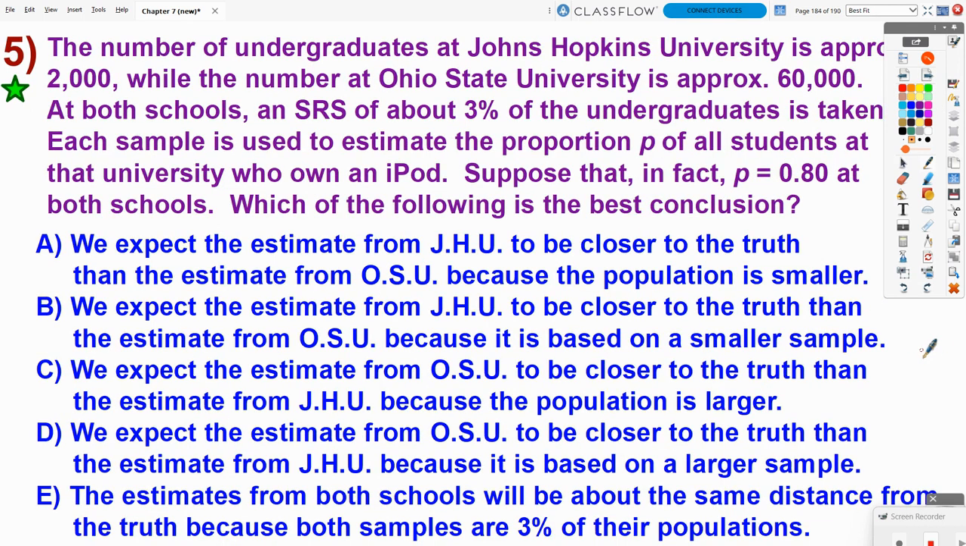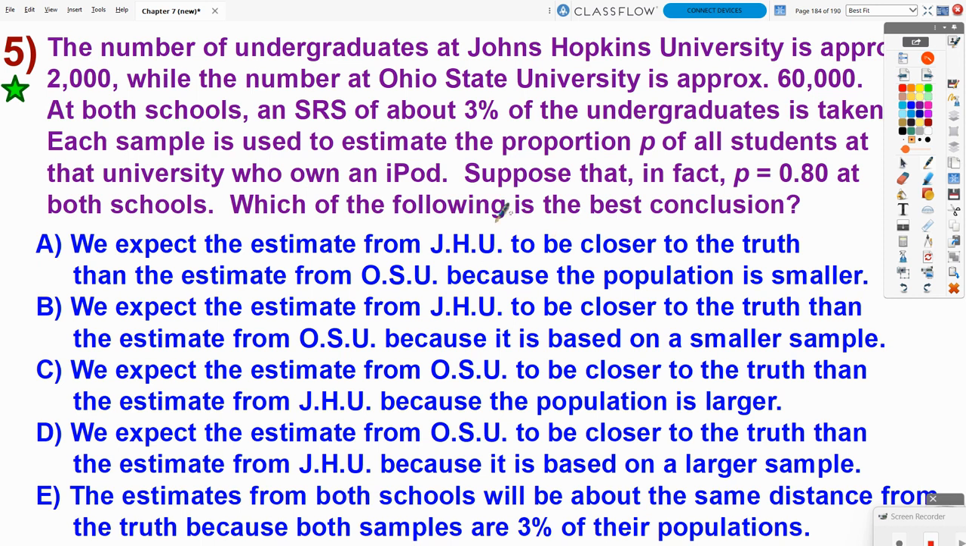Number 5, a lot here. The number of undergraduates at Johns Hopkins University is approximately 2,000, while the number of students at Ohio State University is approximately 60,000. At both schools, an SRS of about 3% of the undergraduates is taken. Each sample is used to estimate the proportion P of all students at that university who own an iPod. Suppose that, in fact, P equals 0.80 at both schools. Which of the following is the best conclusion?